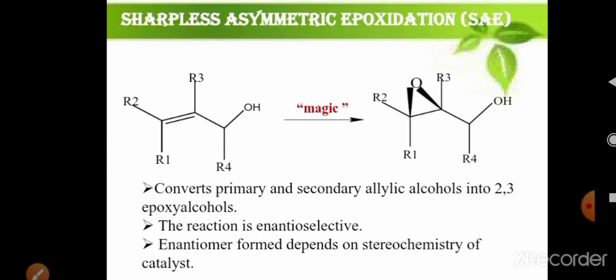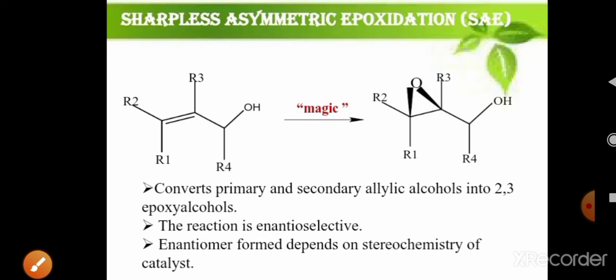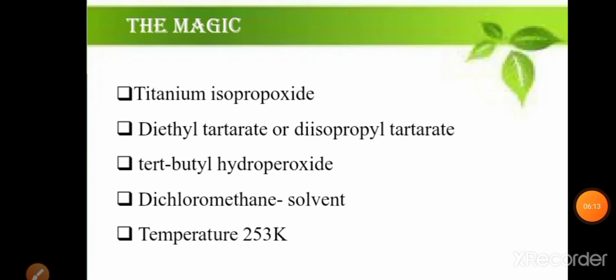On the arrow you can see the word magic written, but we are not performing any magic here. This magic means how this reaction proceeds. That means when the reactants, the allylic alcohols, are converted into products, the 2,3-epoxy alcohols, the catalysts used are referred to here as magic. Let us see which types of catalysts are used.